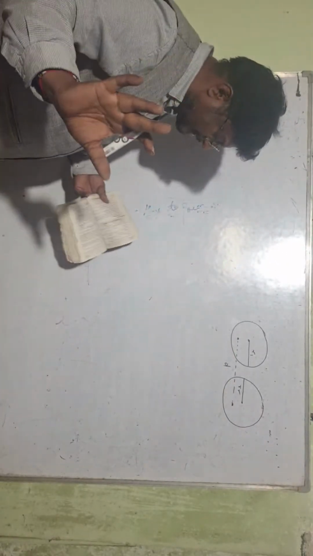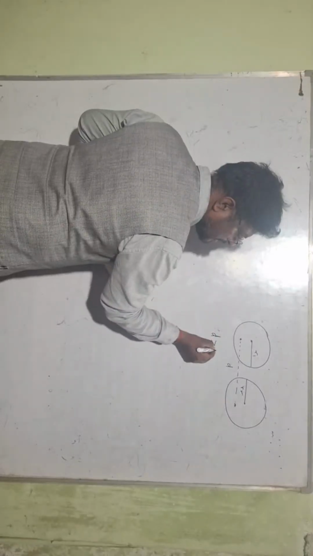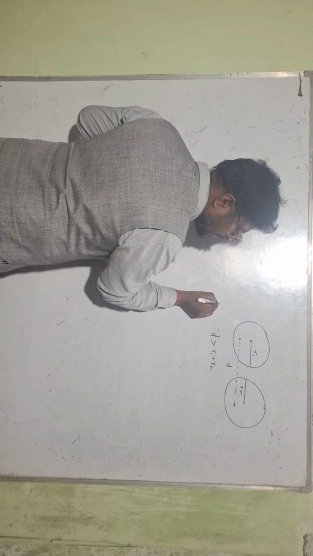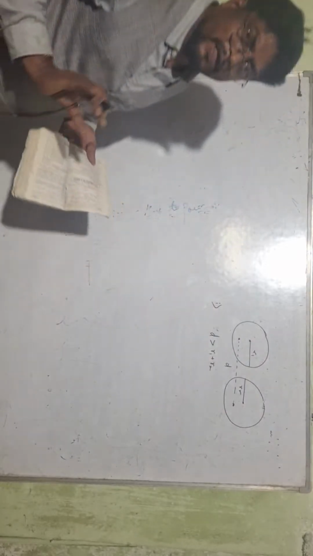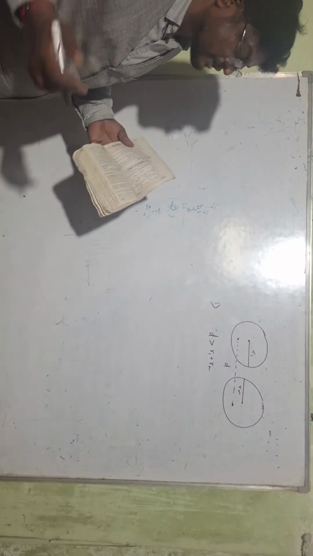There are 4 cases. The first case, each circle is in the exterior of the other, d greater than the sum of radii. This is very important, the first point: when the two circles do not intersect. Second, circles touch externally.